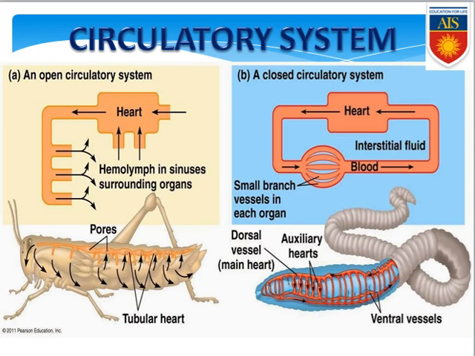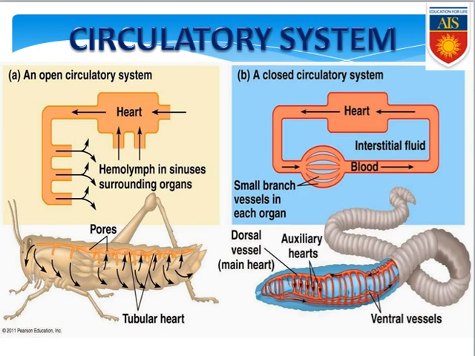Most invertebrates, from porifera to echinodermata, have an open circulatory system. Only Annelida shows a closed circulatory system, as you see in the earthworm; all other invertebrates have an open circulatory system.